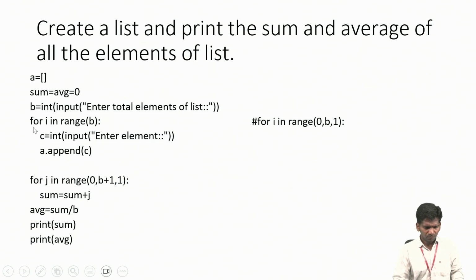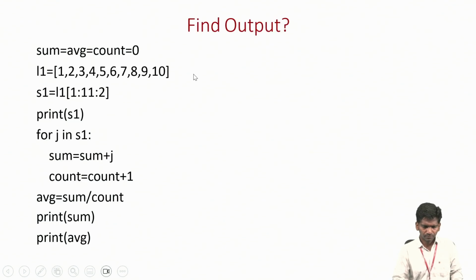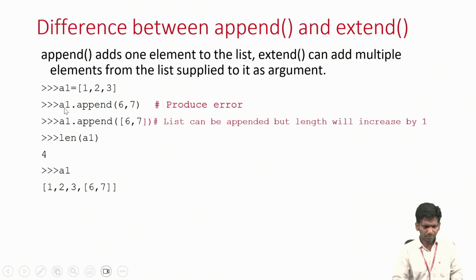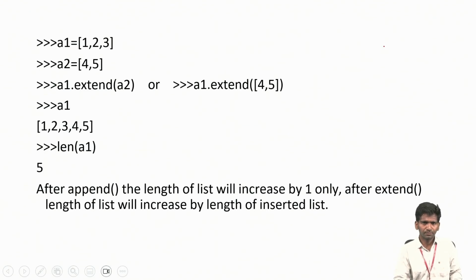Okay, you can use for loops and while loops also on the list. So you can see here. Okay, next we have, these are the list functions and methods that we have seen: index, append, extend. Okay, we have seen this also. Append is used to add one element only. Whereas extend is used to add multiple elements to the list.